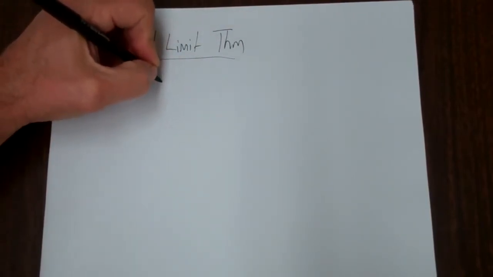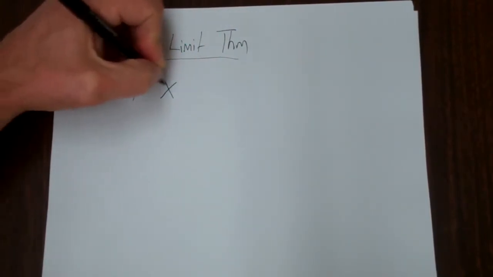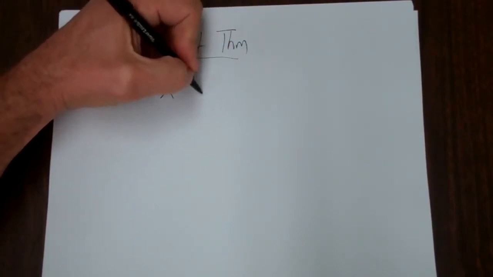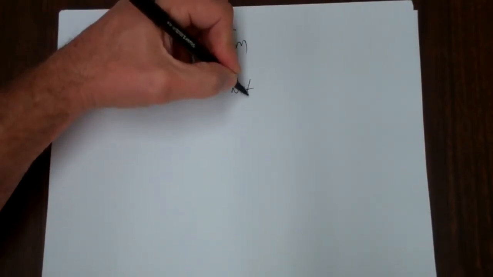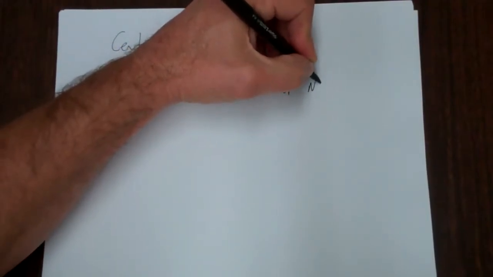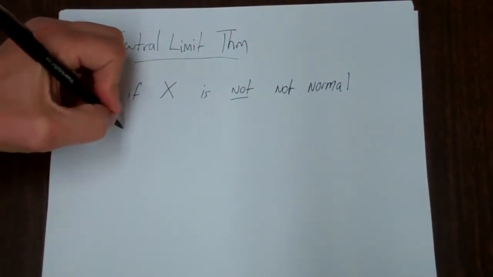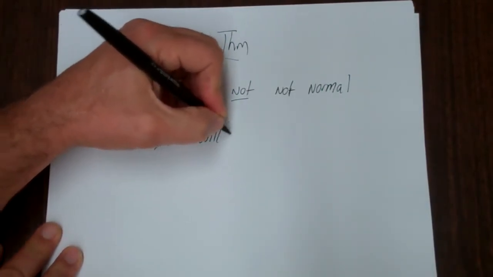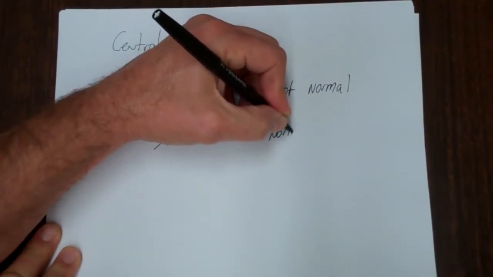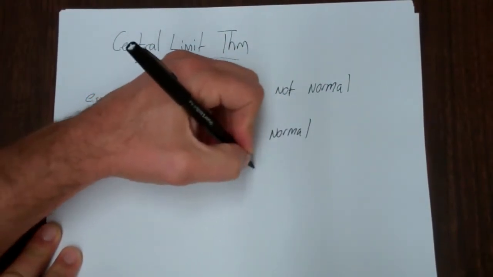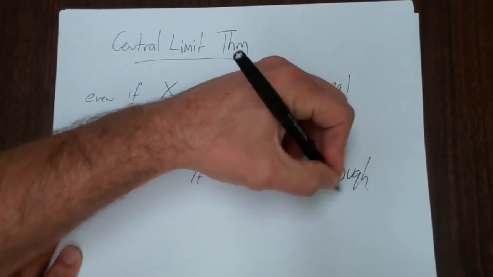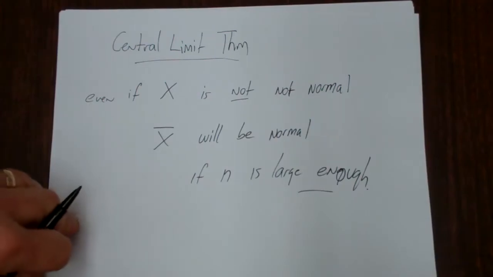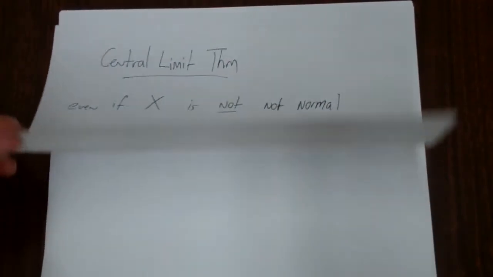So the central limit theorem says that even if X is not normally distributed, X bar will be normal if N is large enough. And most people say large enough is about 28 or 30.